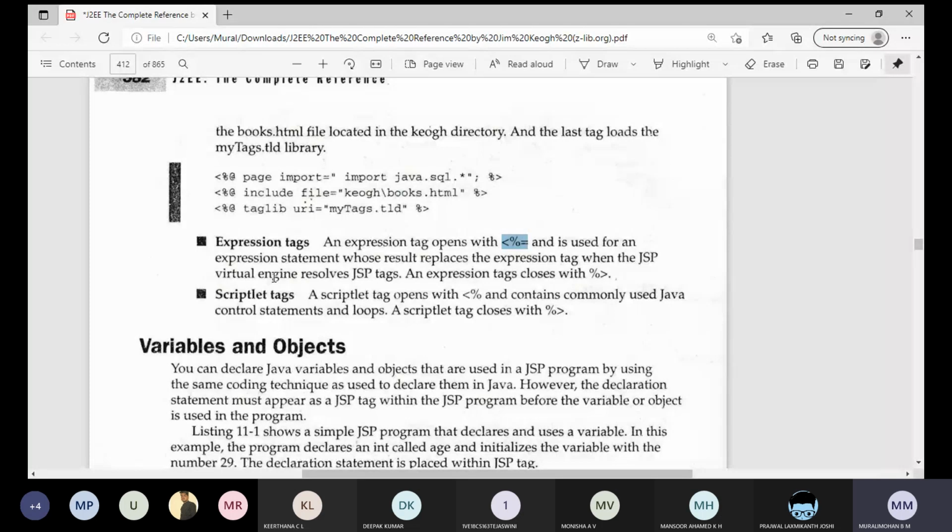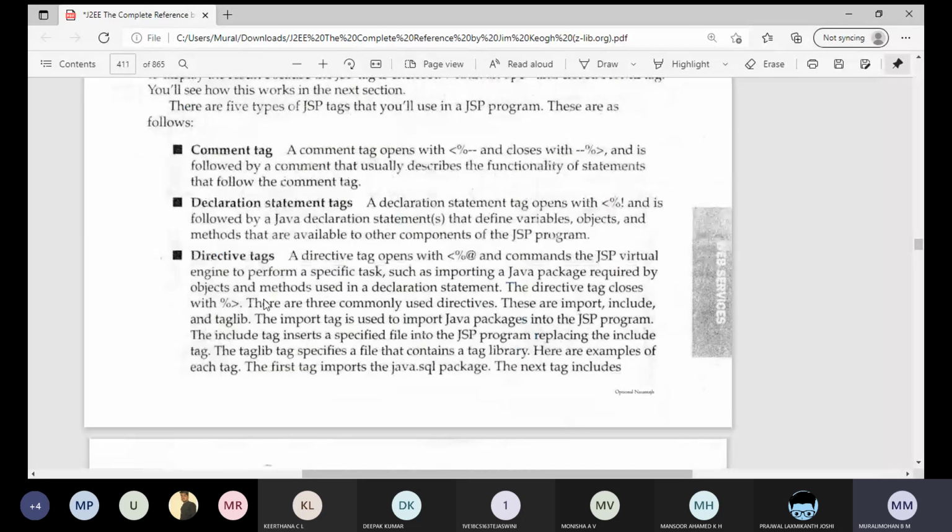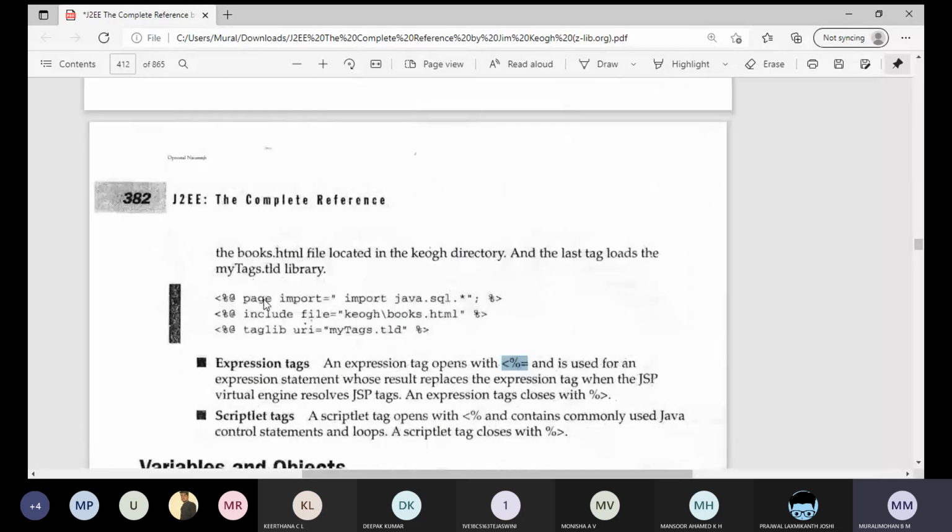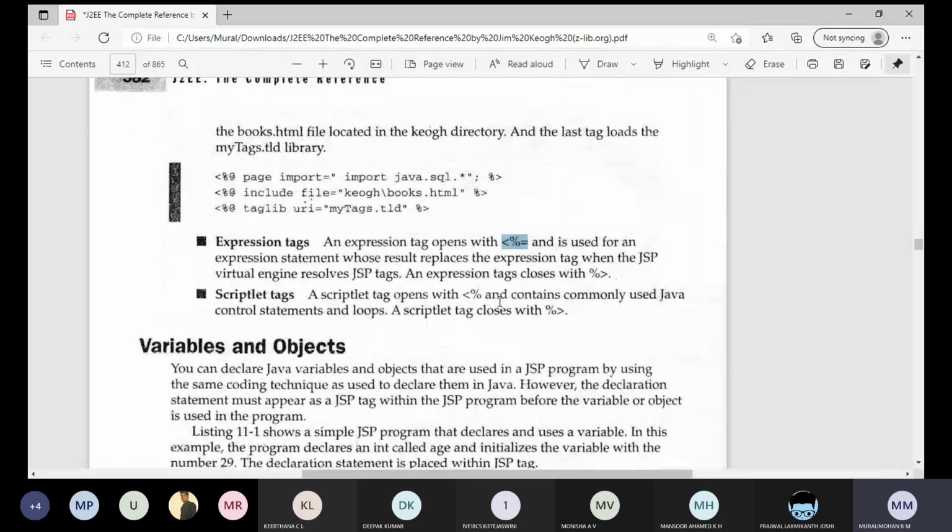Basically, we write all the Java related code inside the scriptlet tag. Expressions go inside the expression tag, comments in a comment tag, and directives are imported in the directive tag. If there are any fields or methods declarations, we do that inside the declaration tag. Always remember these five tags are used to write the Java code inside the JSP page.